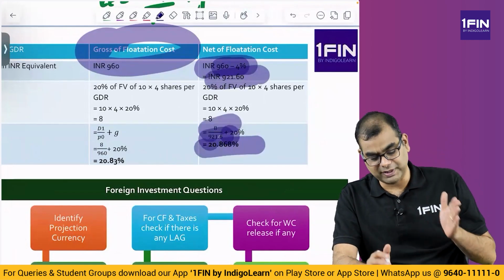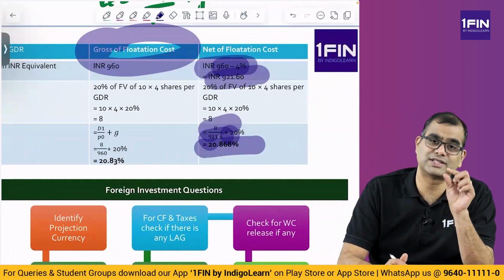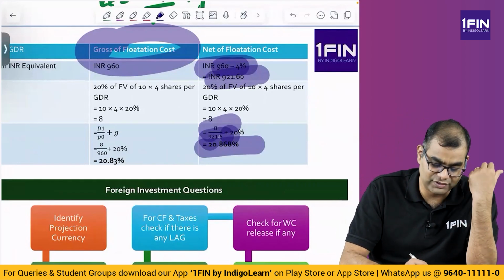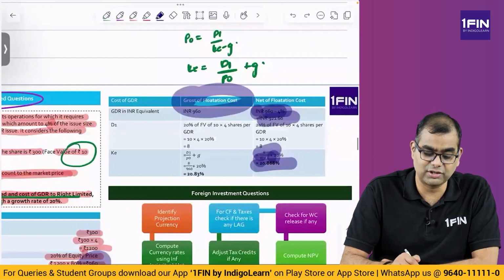So, they should specify in the exam gross of floatation cost and net of floatation cost. And where is floatation cost adjusted? Floatation cost is adjusted in the price of the share, which is D1 by P0. In that P0, it is adjusted. Right. So, this is how you solve this problem.